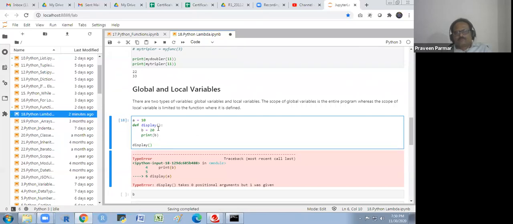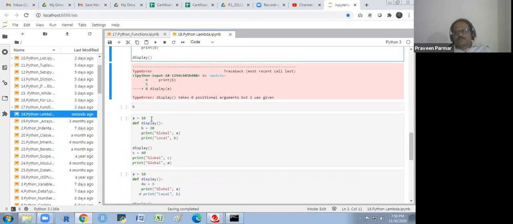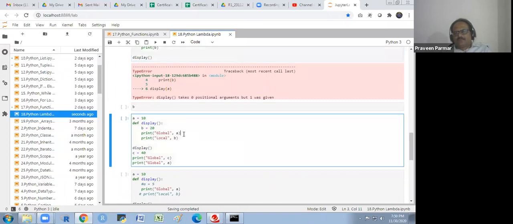So this is basically our local variable, which is defined inside the function. When we are defining a variable inside a function, these variables are called local. I will explain later on in detail. Here you see A is 10, and in the function display, B is 20. Print global A and print global B.